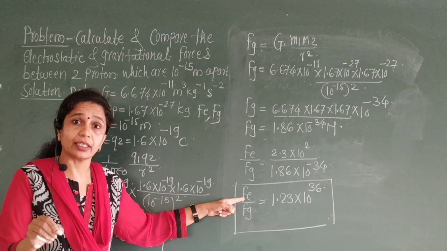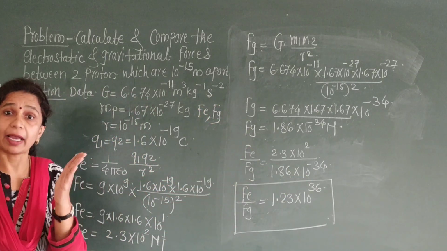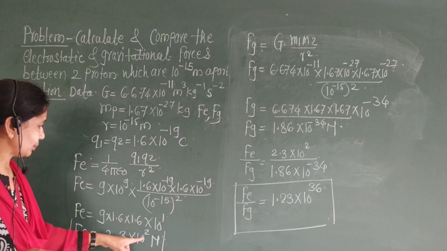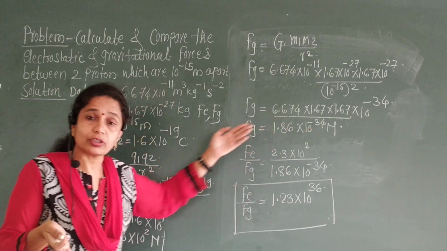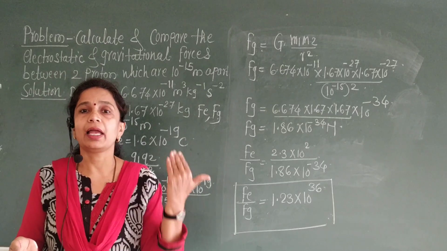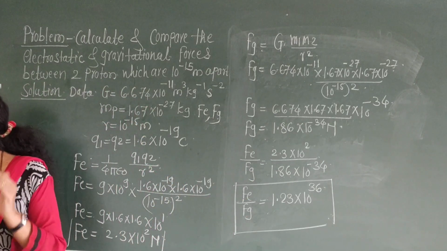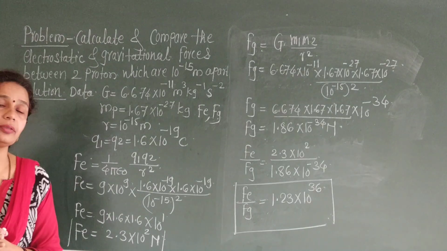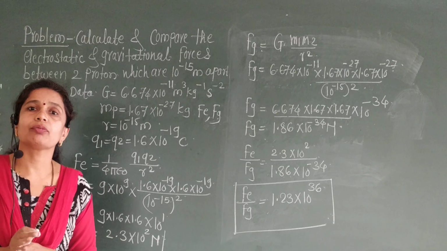Therefore from this equation we can say that the electrostatic force is of 10 raised to 36 order of magnitude stronger than the gravitational force. Here we also see that 10 raised to 2 is positive and here it is 10 raised to minus 34. Therefore it is a very negligible force and a very strong force, as we said in the comparison that the gravitational force is the weaker force and the electrostatic force is the stronger force. Okay, from this equation we can say that the electrostatic force is about 36 orders of magnitude stronger than the gravitational force. Okay, now let us see the interesting point of electric field.